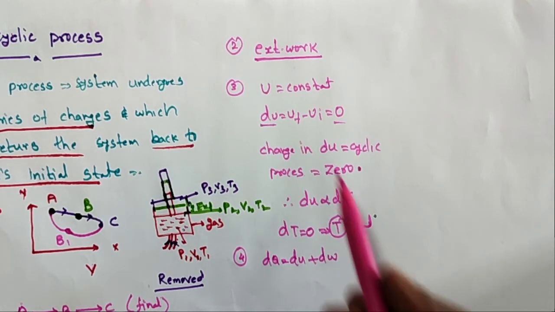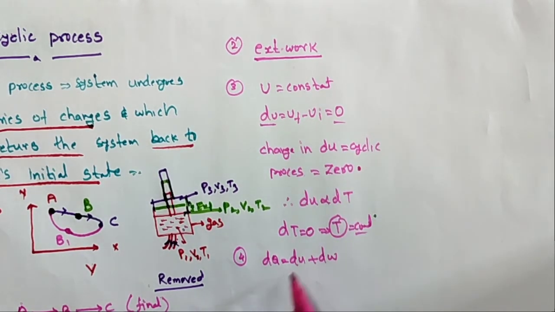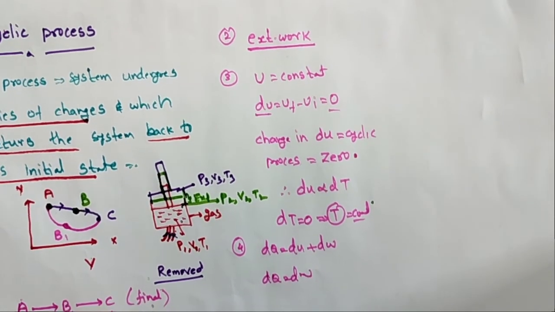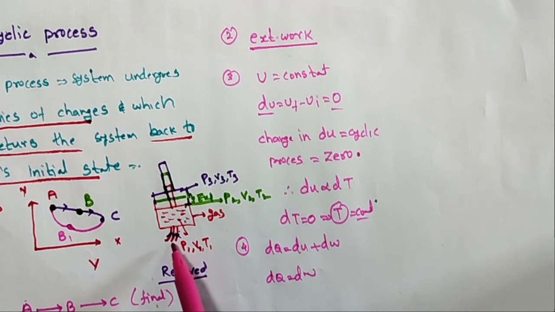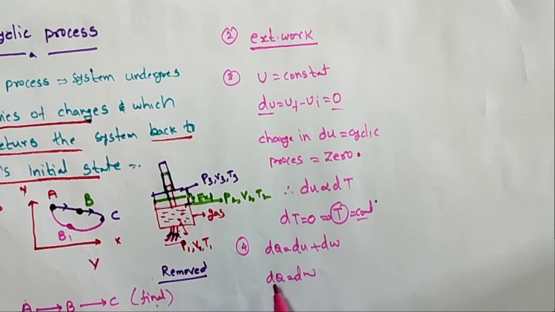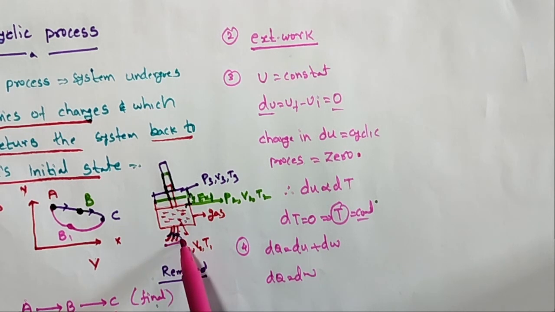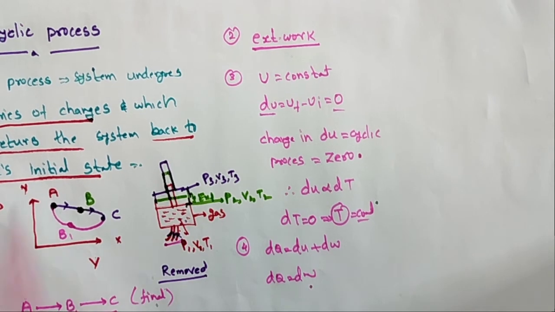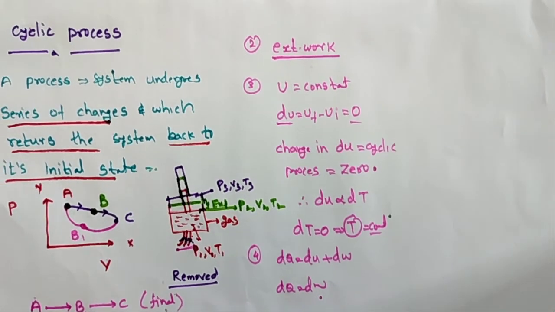Here dU is equal to 0, so dQ is equal to dW. The heat given to the system is equal to the external work done. 100% of the heat given to the gas is converted to work. This process is called a cyclic process.